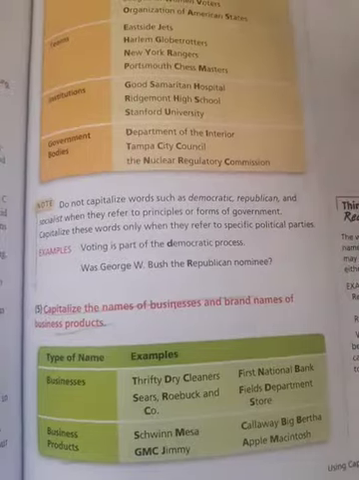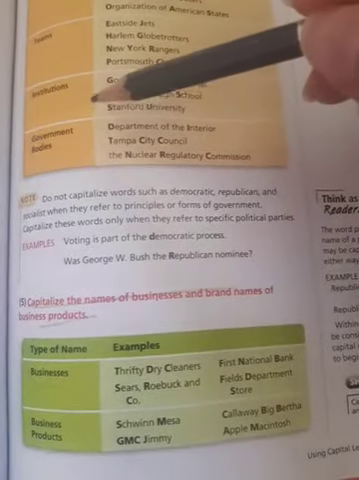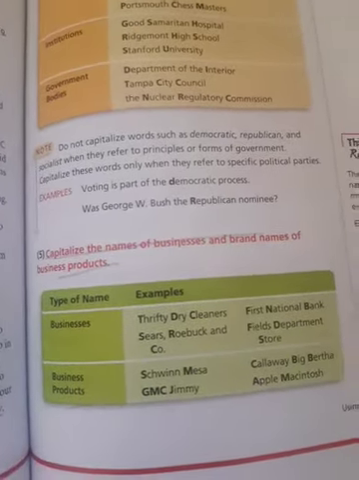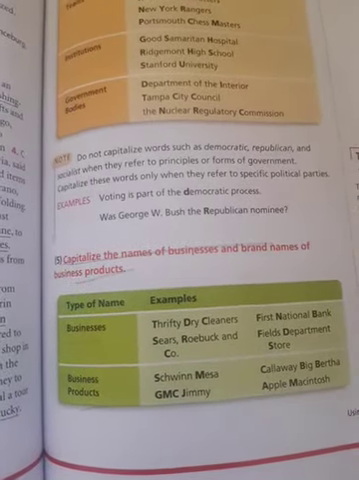Okay, page 319. It's pretty easy, so I will just focus on the rules themselves. Capitalize the names of organizations, teams, institutions, government ways, business products, okay, like Zara, for example.